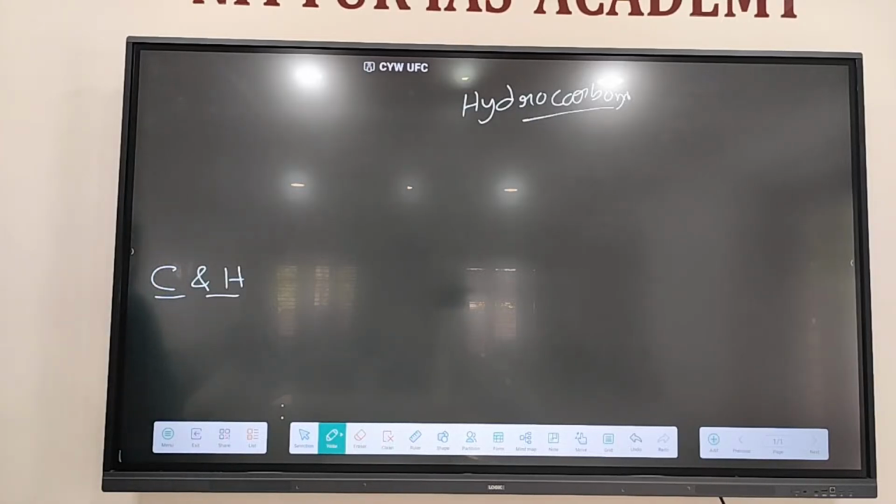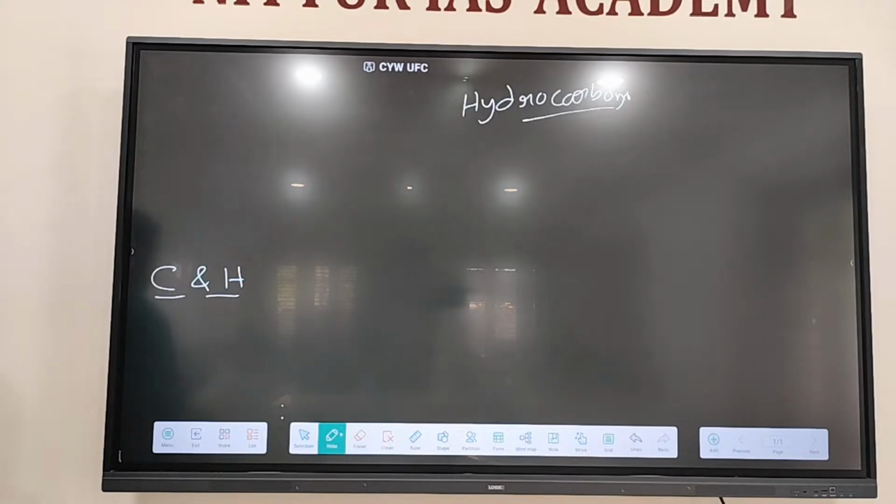In daily life, a few examples of hydrocarbons. We do use liquefied petroleum gas, LPG, at our home, right? That is hydrocarbon, propane plus butane. Then the cigarette lighter, the gas present inside in liquid form is butane. Then naphthalene ball, we do use at our home, right? That is also hydrocarbon. Then gas welding, there we use acetylene, hydrocarbon. Likewise, there are so many hydrocarbons.